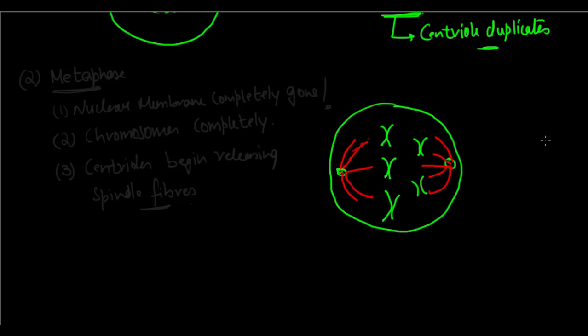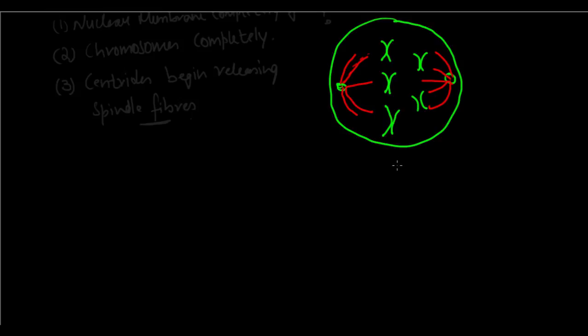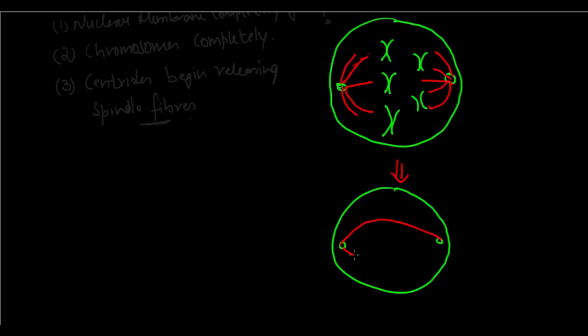They begin releasing their webs, and you will see that ultimately at the end of metaphase, this is how your cell is actually going to look. You're gonna have the cell, you're gonna have the centrioles, and ultimately, as we looked at the spindle fibers earlier, they're gonna be like this.